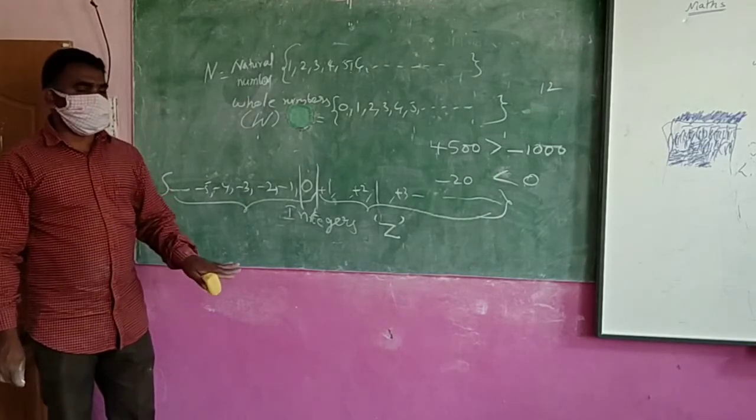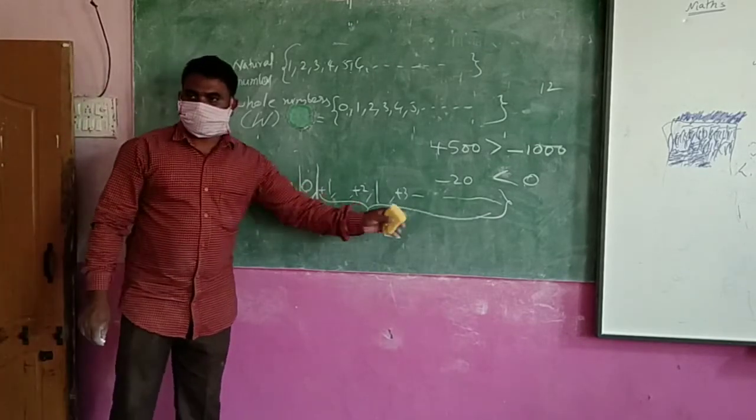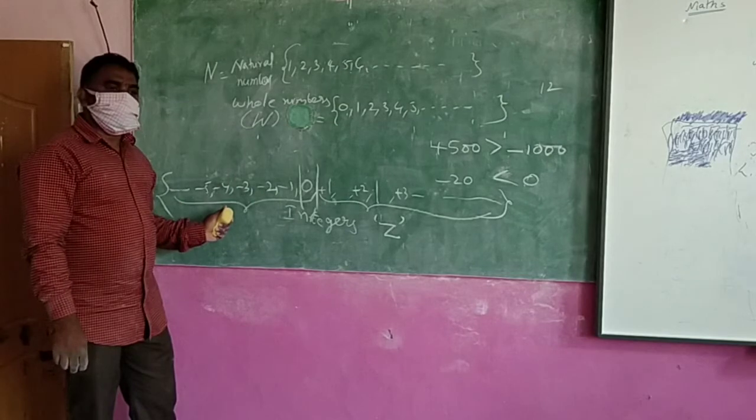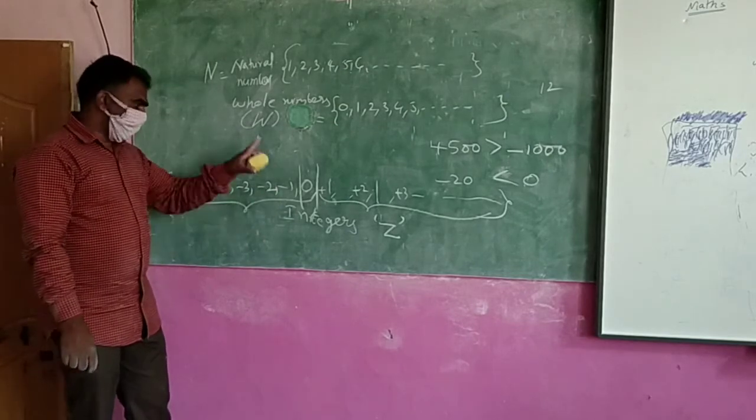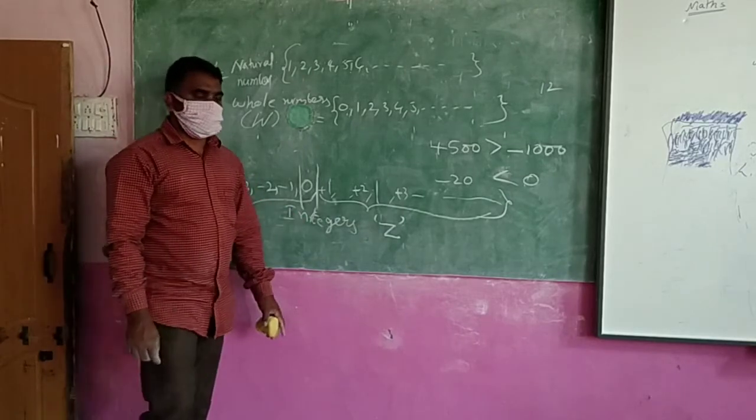It is not a positive number and not a negative number. These are positive numbers, these are negative numbers. Do you understand? All of these together are called integers and are denoted by Z.